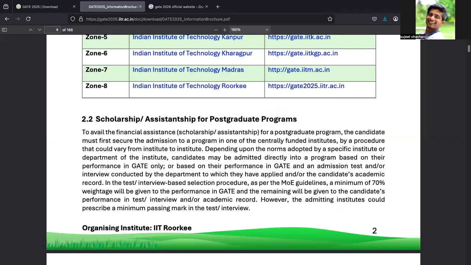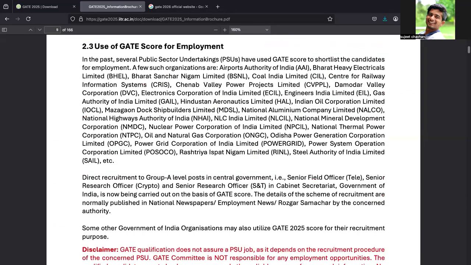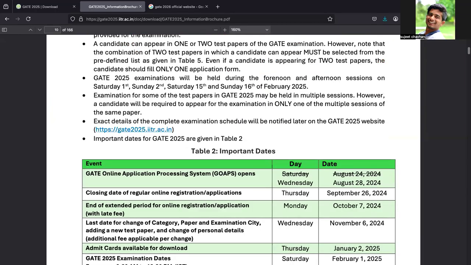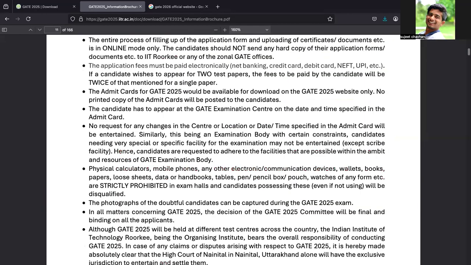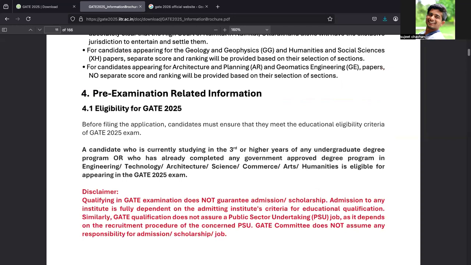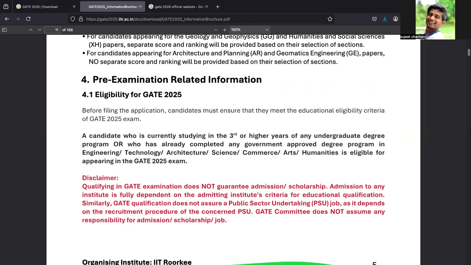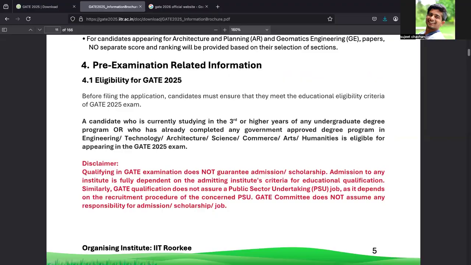These are some administrative details given about GATE 2025. These are the important dates and pre-examination related information. This is the eligibility, which is an important thing, so we'll go through it. Before filling the application, candidates must ensure that they are eligible for the exam.